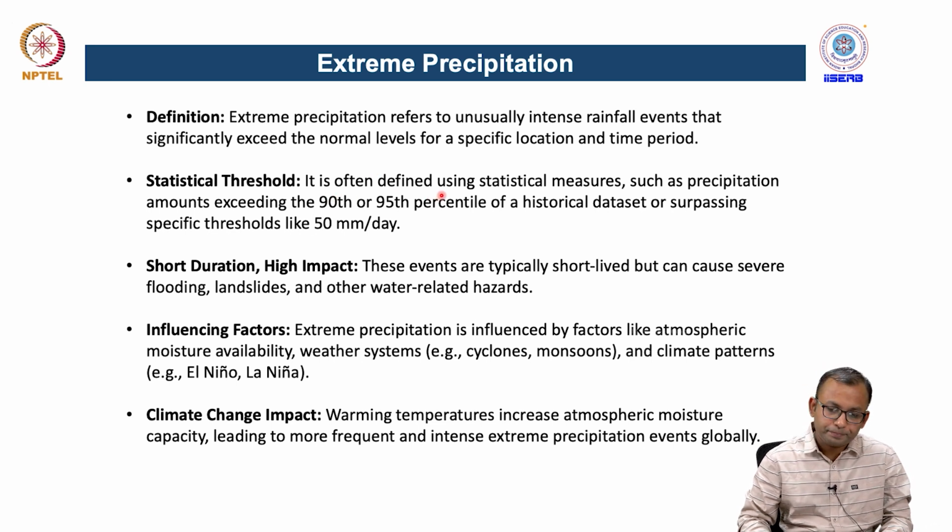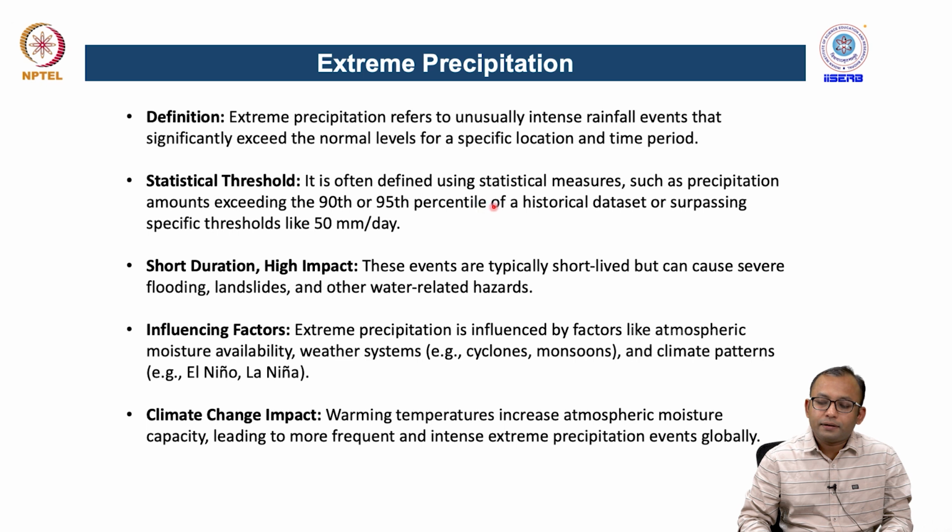This 90th and 95th percentile basically serves as a threshold of extreme precipitation events. If the precipitation exceeds this threshold by a certain number of millimeters, it can be considered an extreme precipitation event.